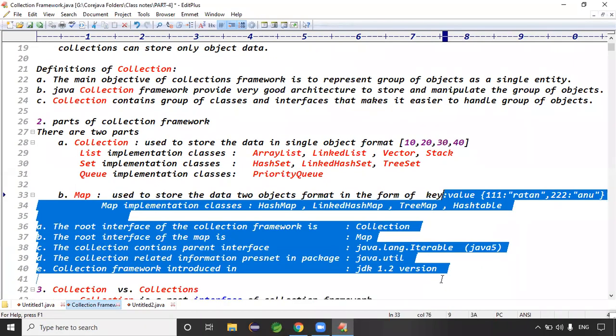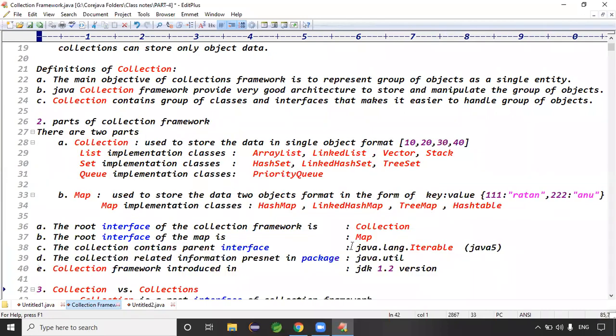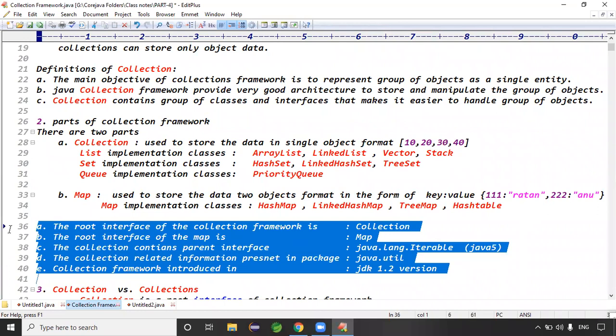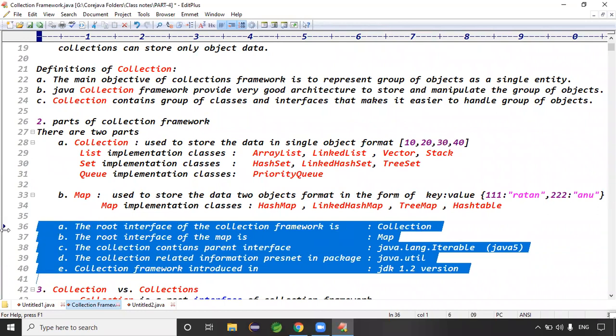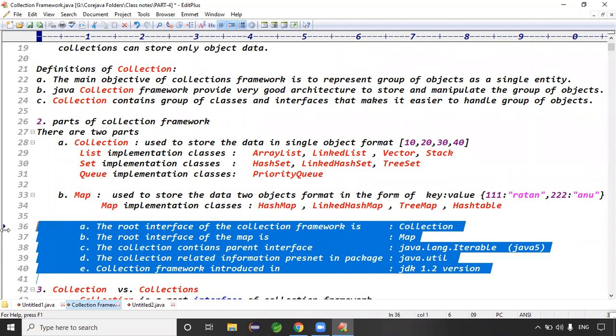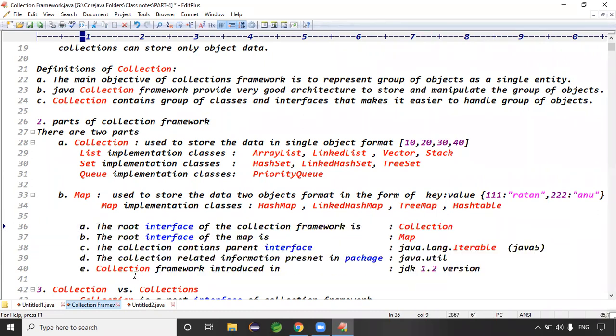This is the point, guys. Yes, you got the clarity, right? The root interface of the collection framework is Collection. The root interface of Map is Map only. The Collection interface contains a parent interface. What is the parent interface? Iterable. The collection related information is present in the java.util package, and the collection framework was introduced in JDK 1.2, right? Exactly. All the points are clear.